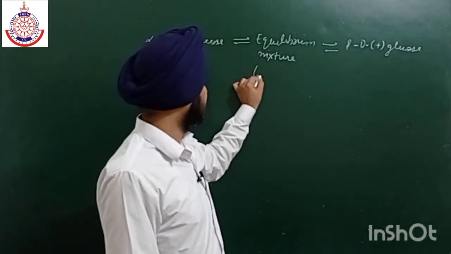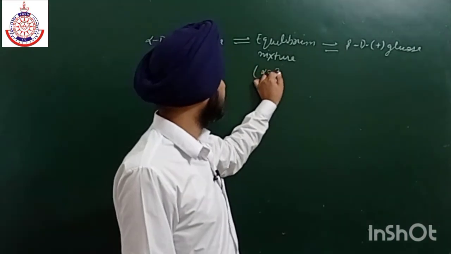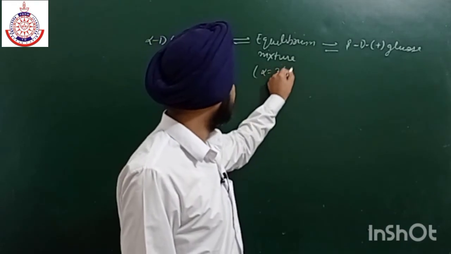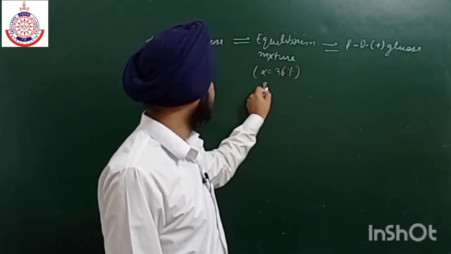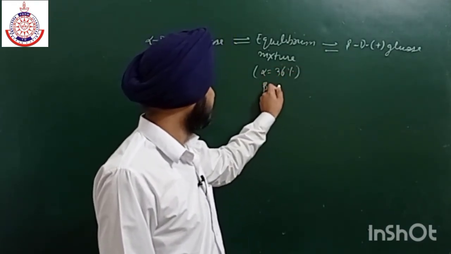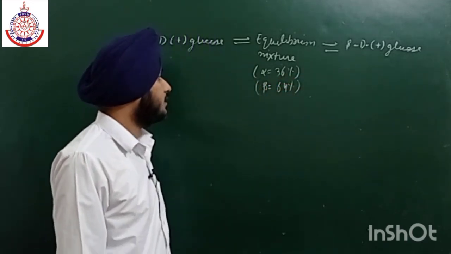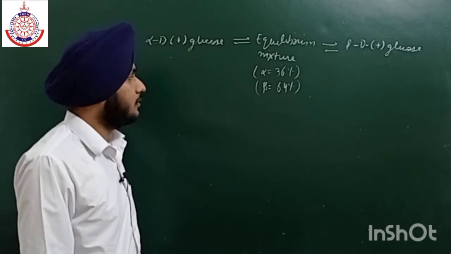In this equilibrium mixture the amount of alpha is 36%, and the amount of beta is near about 64%.